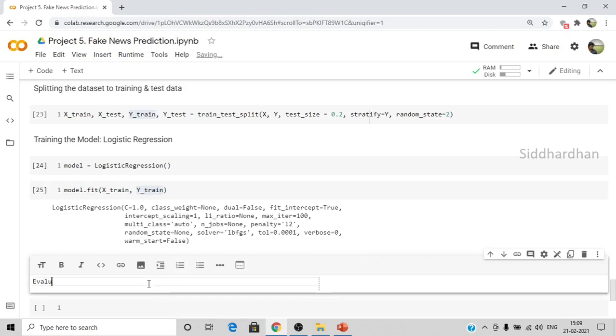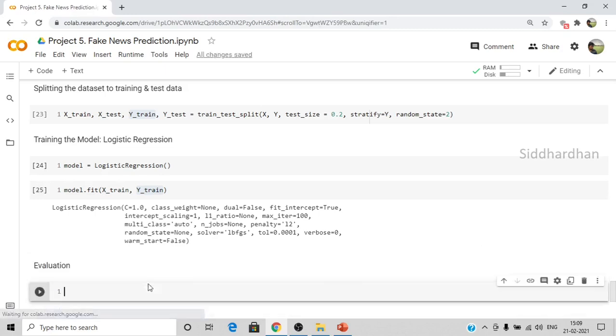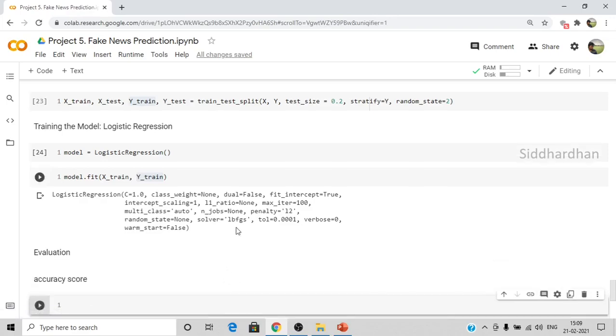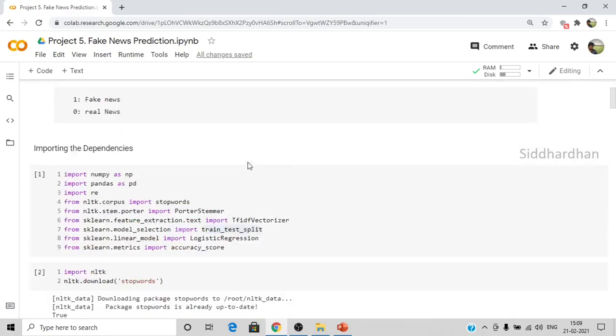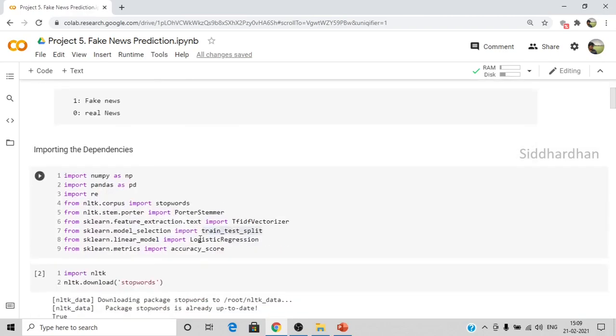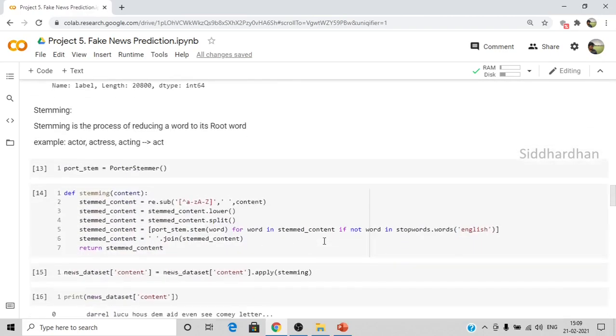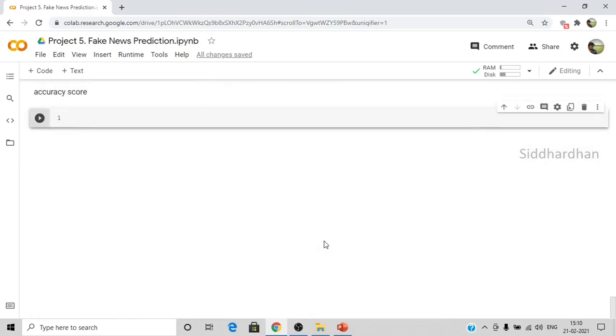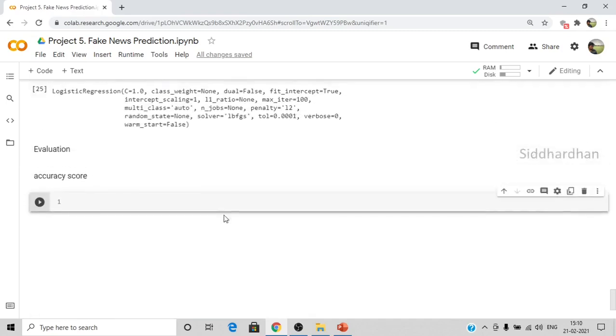So evaluation. Here we are going to use the metric called accuracy score. We have already imported the function called accuracy score. As you can see here, the model will be asked to predict values, and the model's predictions will be compared to the original label values.